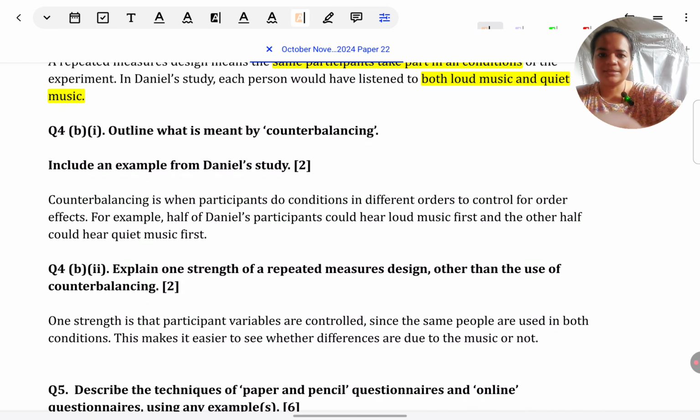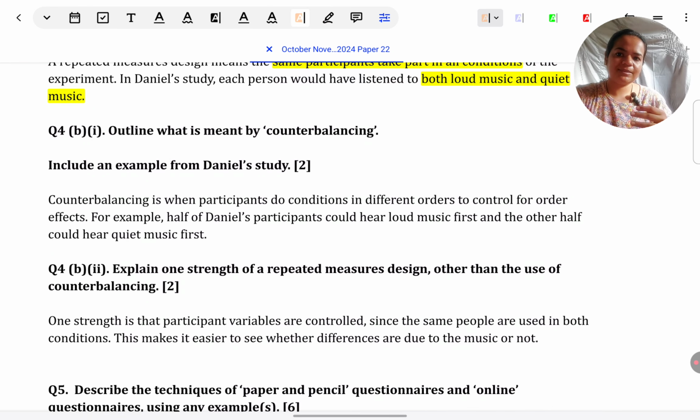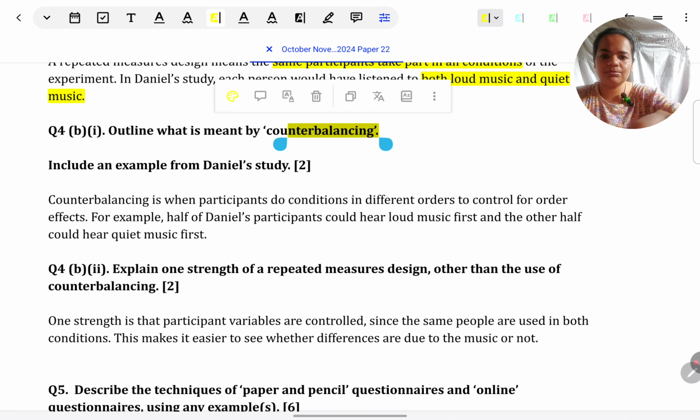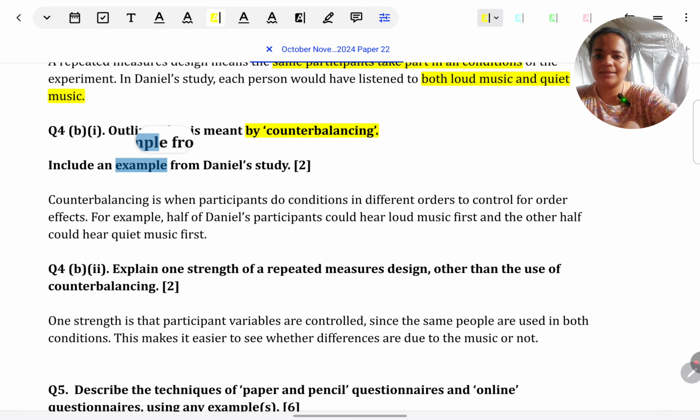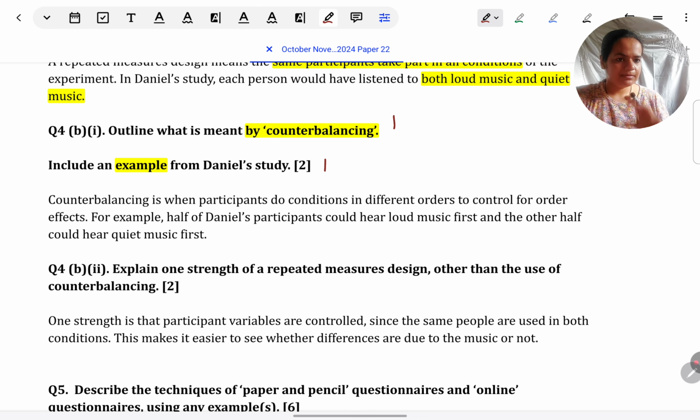Next question is, in these unseen type of scenario questions, we have to keep the context in mind always. So what is meant by counterbalancing? Give an example from Daniel's study. Very similar to the previous, 1 mark for defining counterbalancing, 1 mark to give example from Daniel's study, meaning using wording from his study, linking specifically to the scenario given there. For that, we will get 1 more mark.